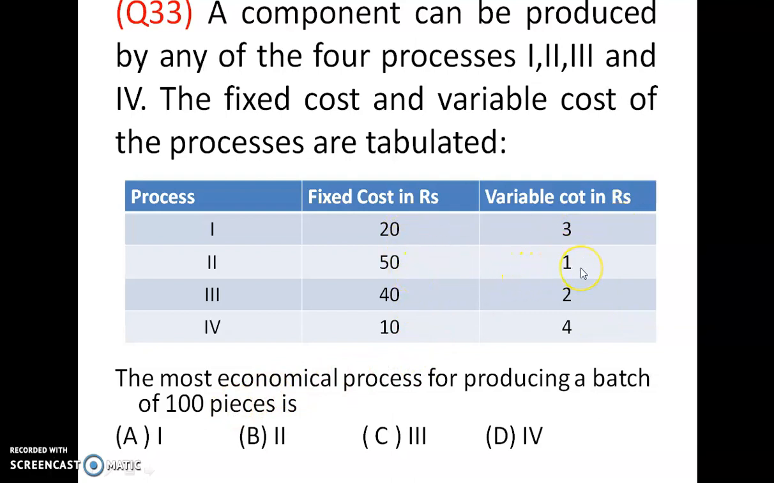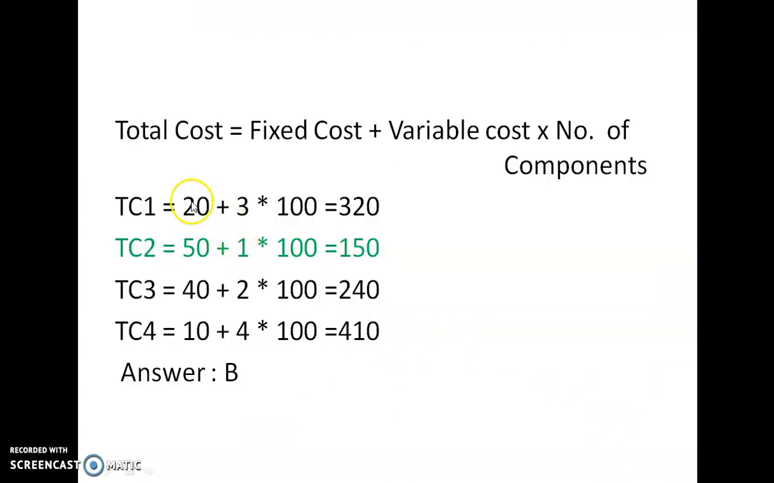50 plus 100, 150. And 40 plus 200, 240. And 10 plus 4 into 100, 400. So 20 plus 3 into 100 is 320, 50 plus 1 into 100 is 150, then 240, and 400. So you have to choose which process has the least cost. The 150 has the least cost, so the answer is B.